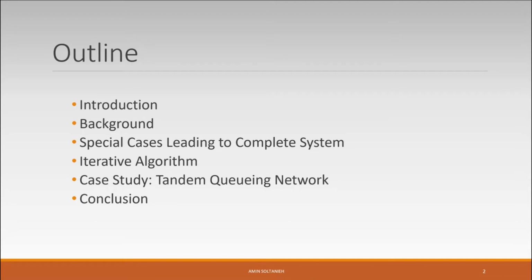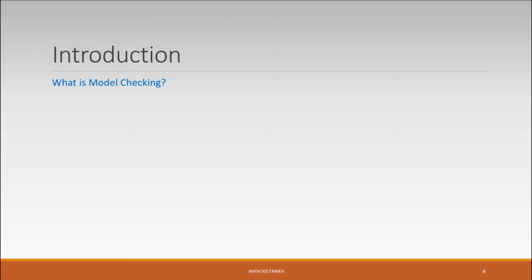In the next part, I will introduce a simple but relatively useful iterative algorithm to solve bilinear systems of equations. And finally, there's a case study, which is a tandem queuing network, and I will show the comparison of the run times of different algorithms.